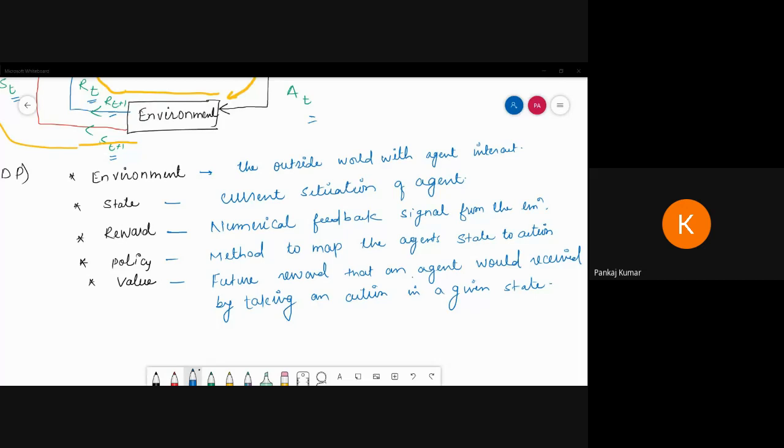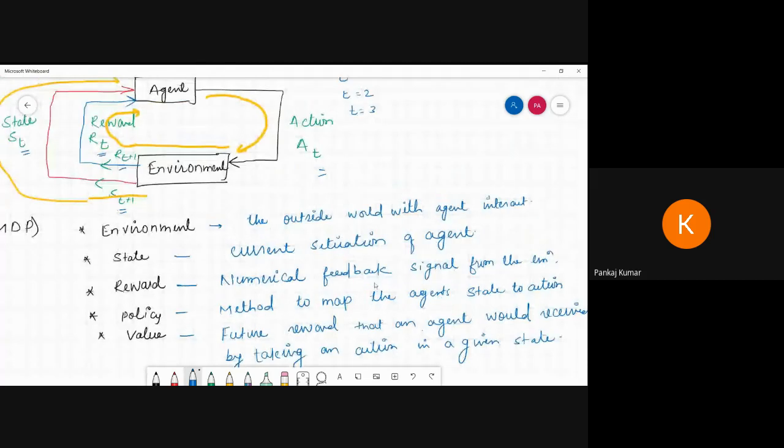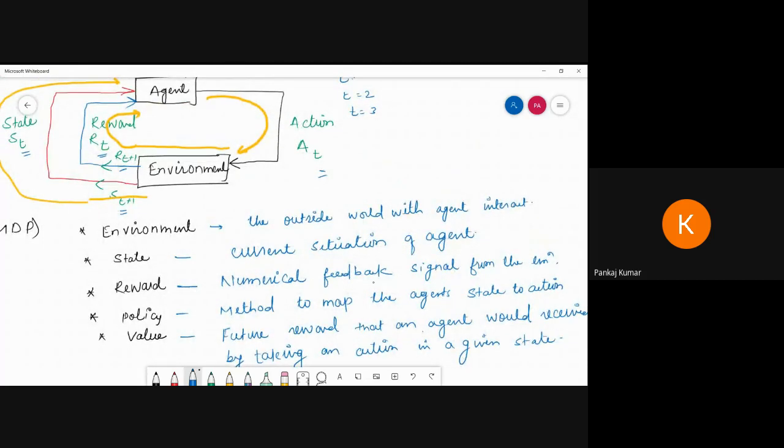So these are the basic elements. Suppose someone asks you for the basic elements, you can put the title: basic elements of reinforcement learning.